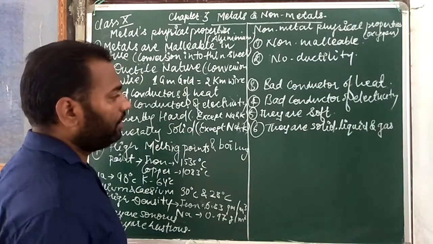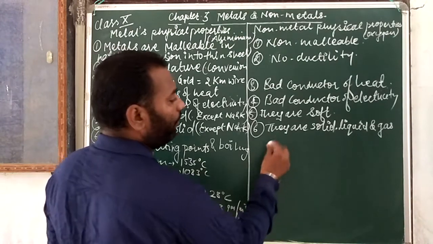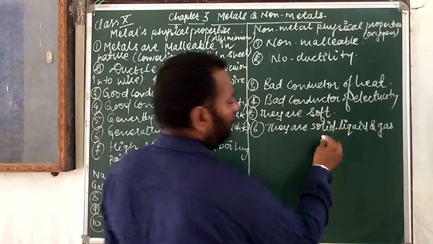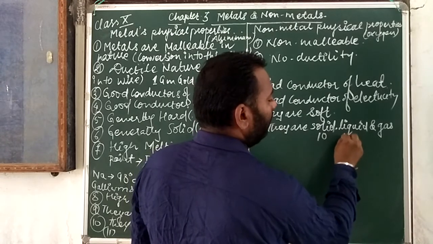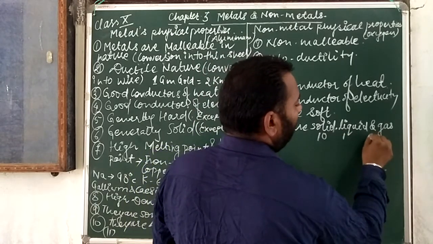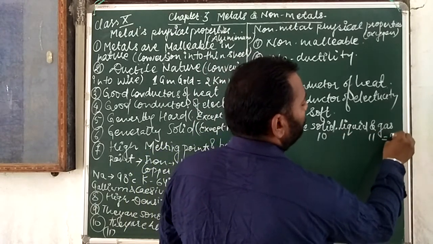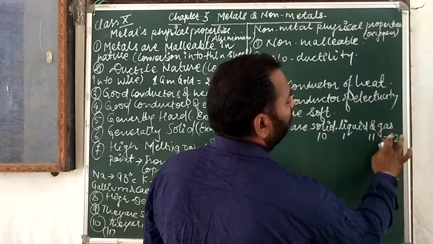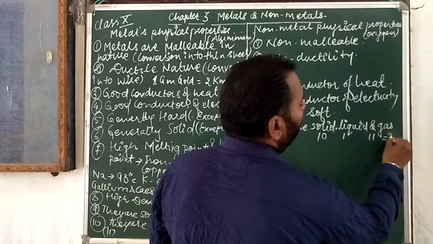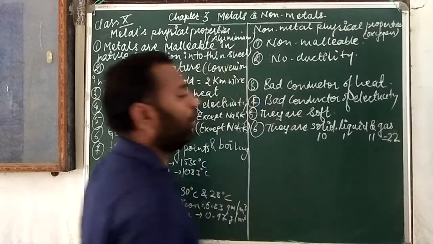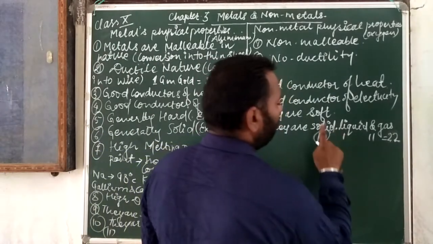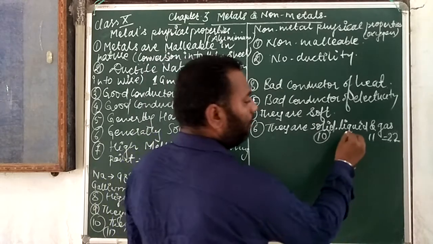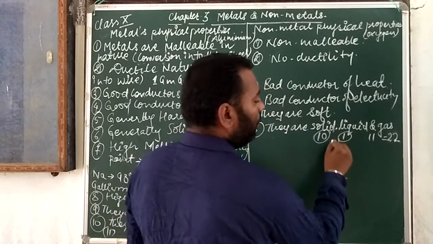So listen, the total number of non-metals is 22. The solids are 10, liquids are 1 and gases are 11. So there are 22 non-metals in total. Okay, I hope you are understanding this. The total number of solids is 10, and the total number of liquids is 1, that is bromine.